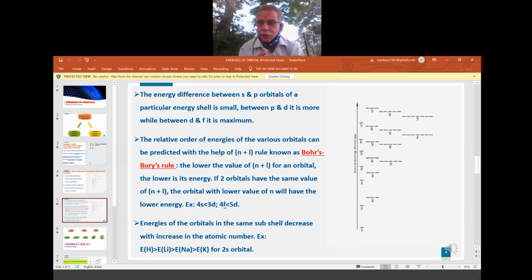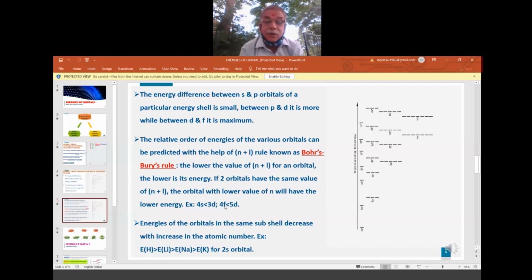So the L value for f is 3. So 4 plus 3 is 7. Now for 5d, 5 is the n value. The L value for d is 0, 1, 2, so it is 2. So 5 plus 2 is what? 7.